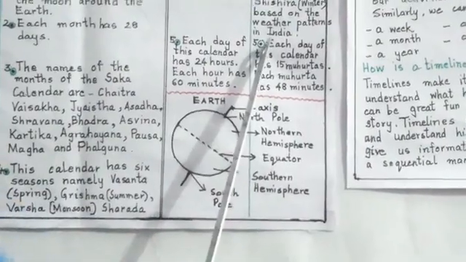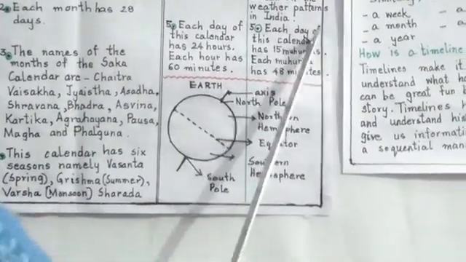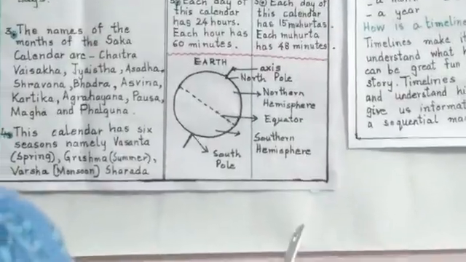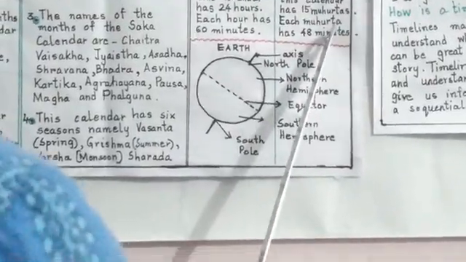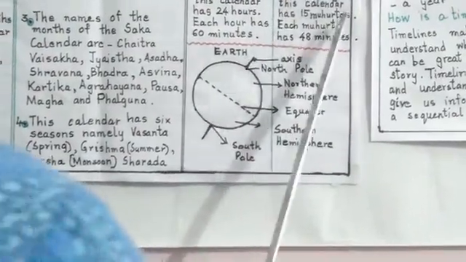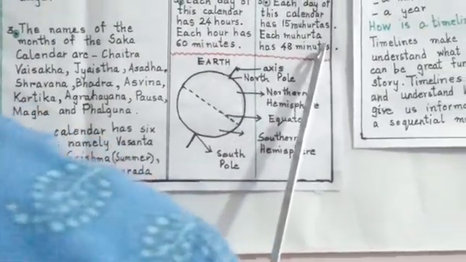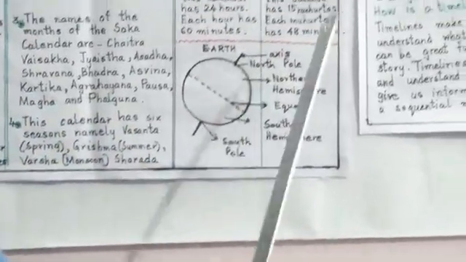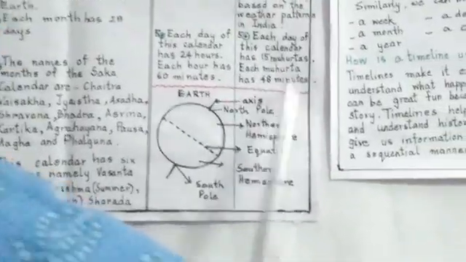Now the last difference is that each day of this calendar has 15 muhurtos. And what is a muhurto? It is a part of time. Each muhurto has 48 minutes. A muhurto is a unit of time and it consists of 48 minutes. So you see the differences children?